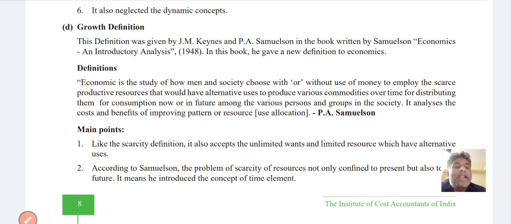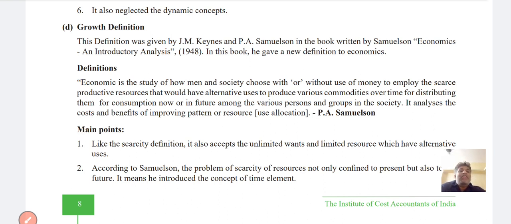Years I already mentioned. Economics is the study of how men and society choose, with or without the use of money, to employ scarce productive resources which could have alternative uses to produce various commodities over time and distribute them for consumption now or in the future among the various persons and groups in society. It analyzes the costs and benefits of improving patterns of resource allocation. This is Paul Samuelson.